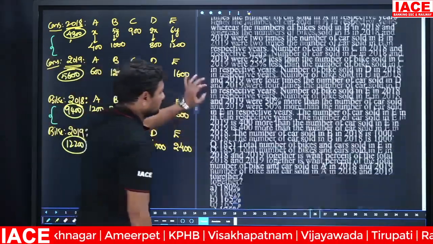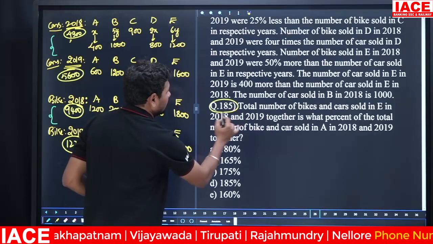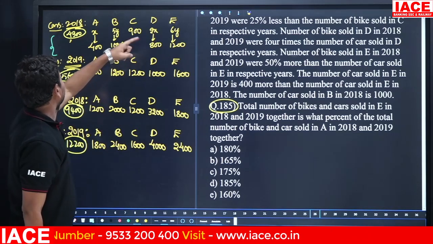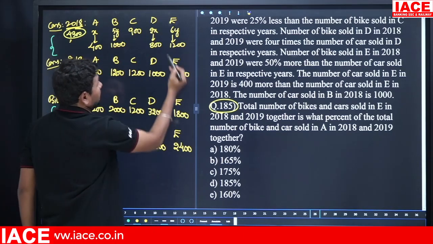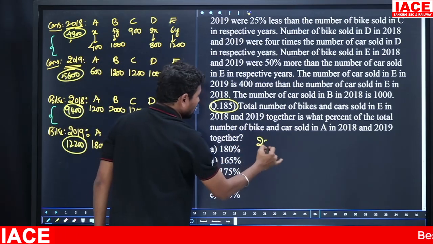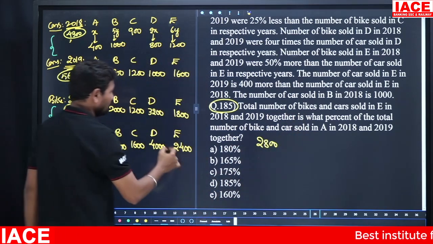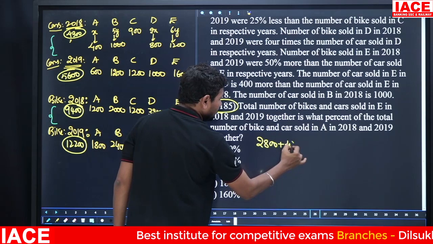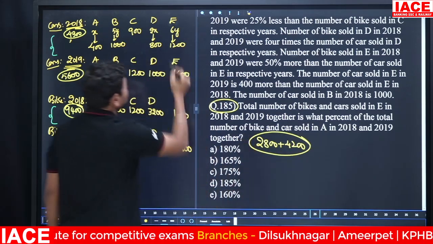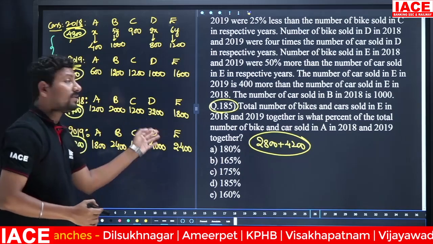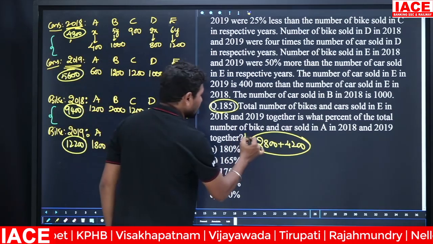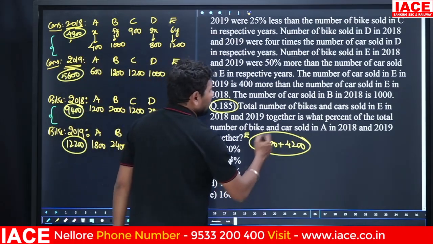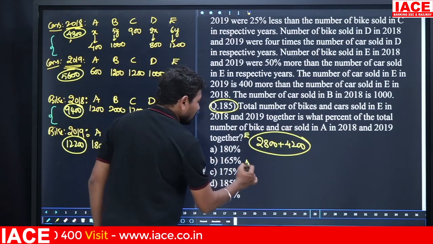Next question here: total number of bikes and cars sold in E. Cars for company E, 1200 plus 1600, 2800. And bikes, 1800 plus 2400, it is 4200. Cars and bikes 2018-2019, total cars and total bikes for company E together is what percentage of the total number of bikes and cars sold in company A? Company A value is required.